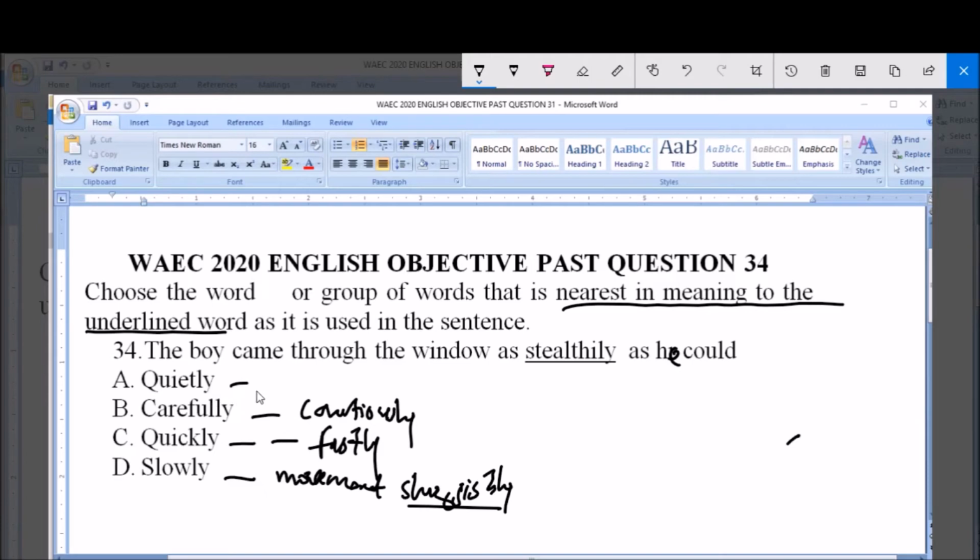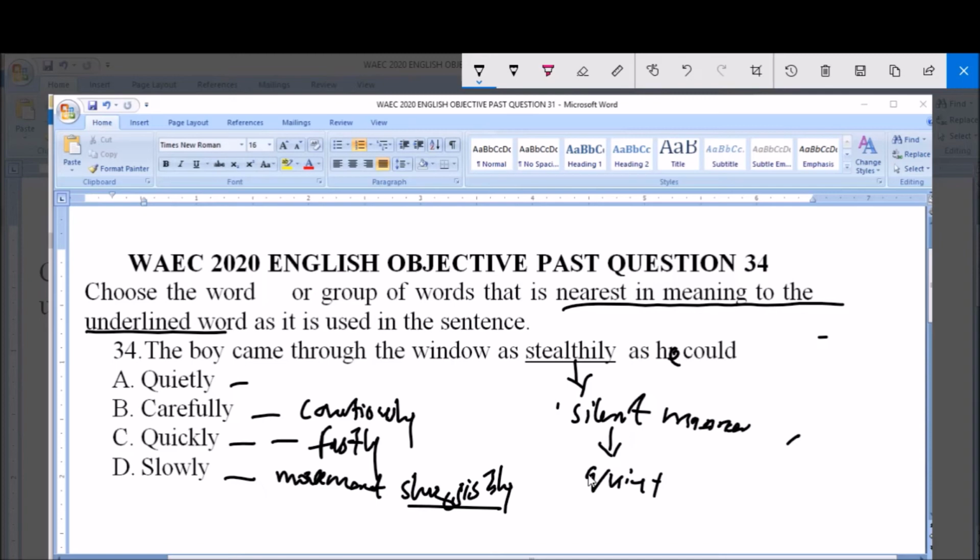Then quietly. Now when we talk of stately, when something is done stately, it is done in a silent way, or silent manner. And when something is silent, it means that it is quiet.